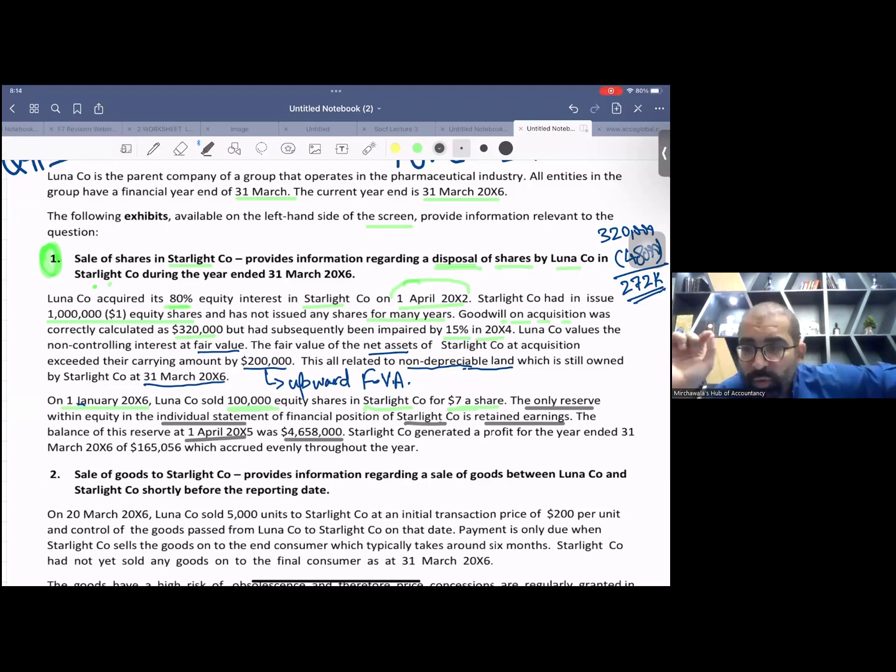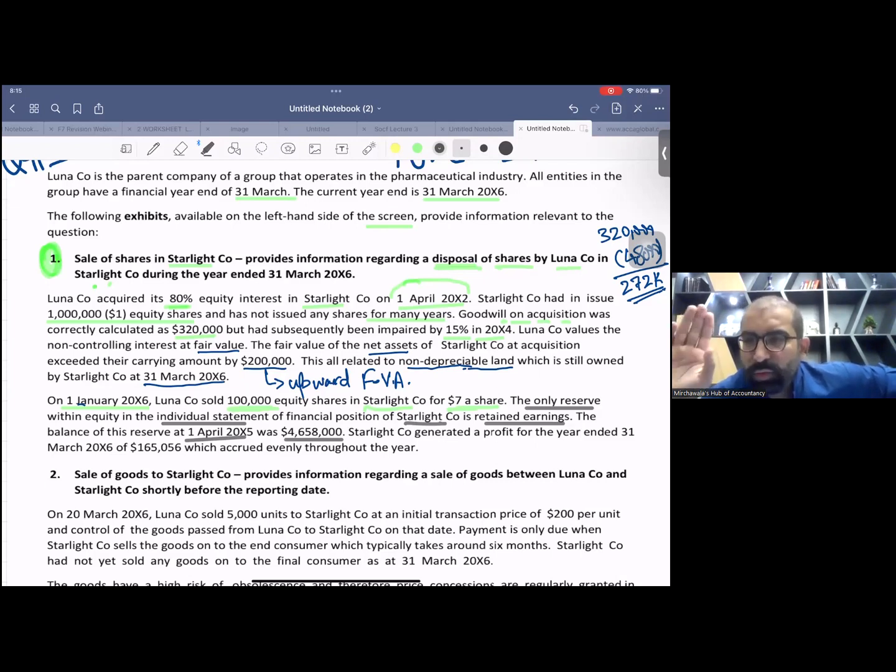Individual. So if you know, in the individual books net assets, fair value adjustment has not already been added. Fair value adjustment is not included in the individual books. Yes, fair value adjustment is included in the consolidated books. So in this 4658000, you need to adjust the fair value adjustment if you want to calculate the real fair value of net assets of S company.